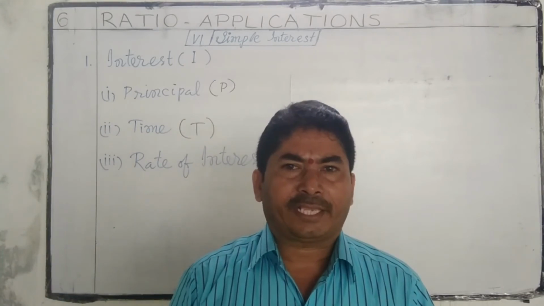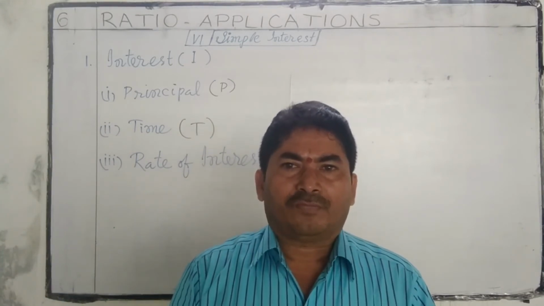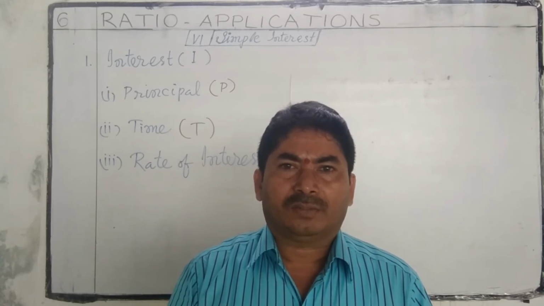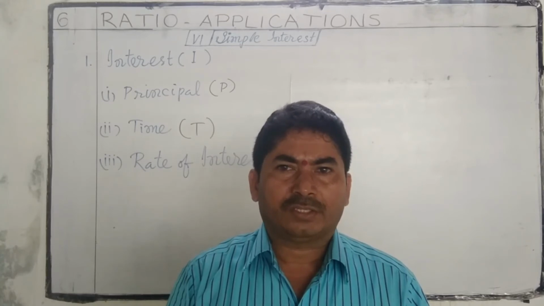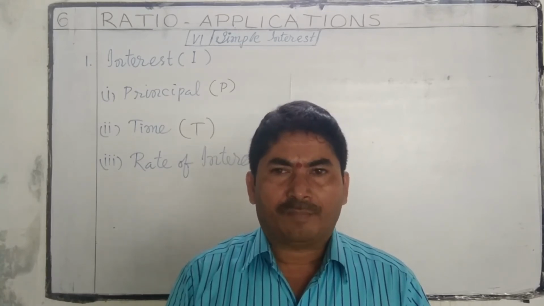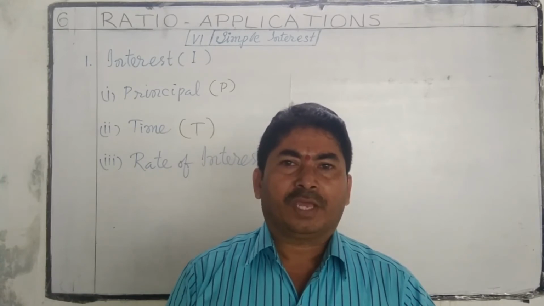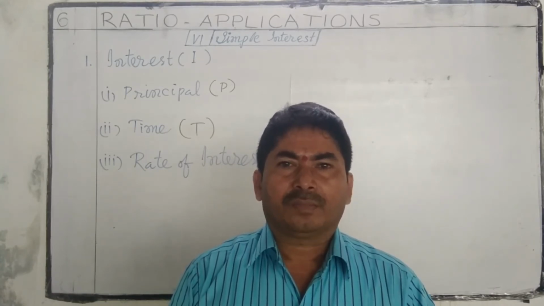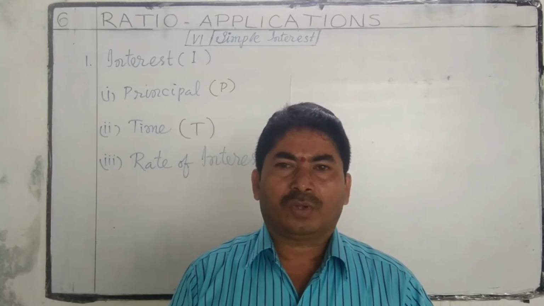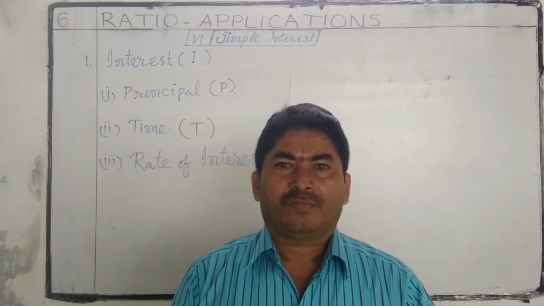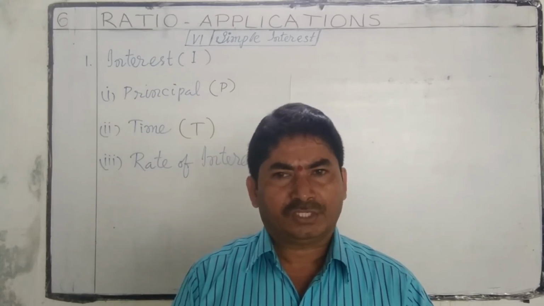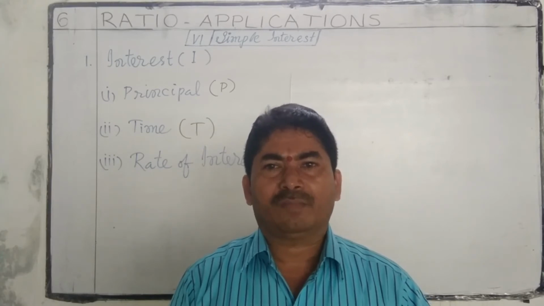Time is generally expressed in years. If time is given in months or days, first we have to convert it into years, then use the formula. If given months, we have to divide it by 12 and use the formula. If given days, we have to divide it by 365, then use the formula.